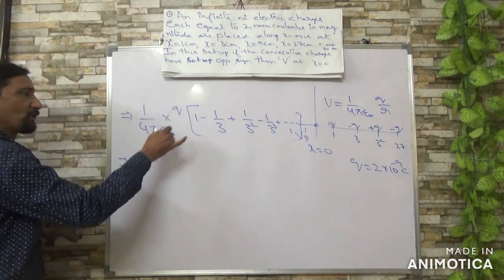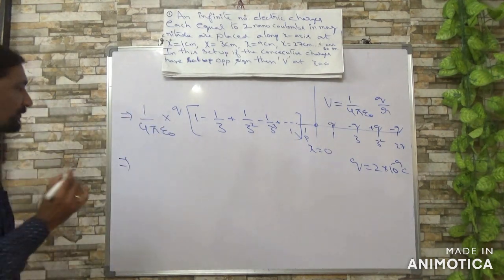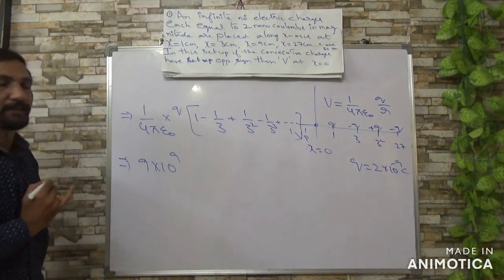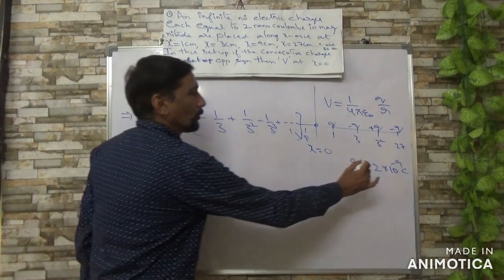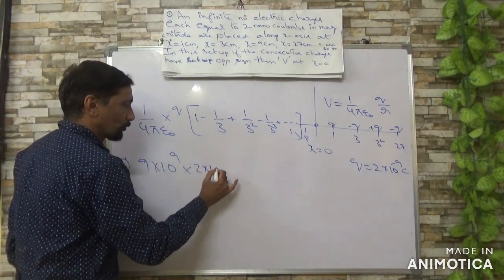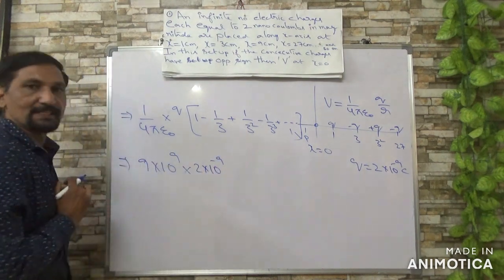All of you know the value of 1 by 4 pi epsilon naught, that is 9 into 10 power 9. Next 2 nanocoulomb, so that is why 2 into 10 power minus 9.